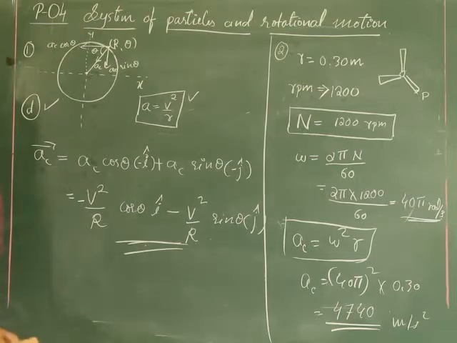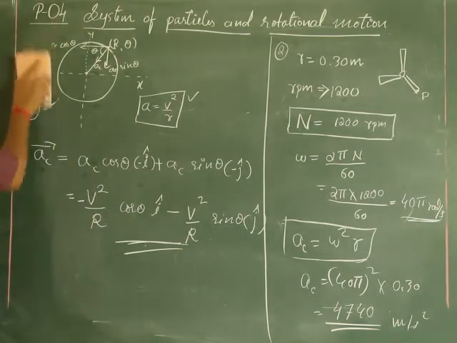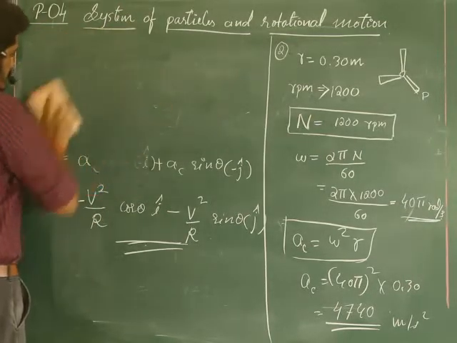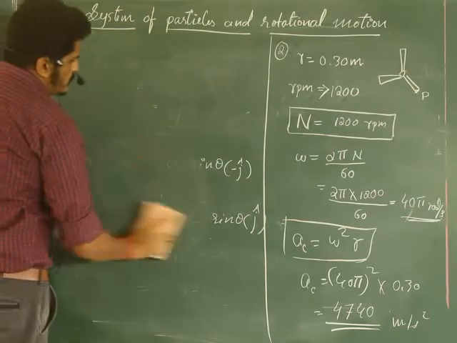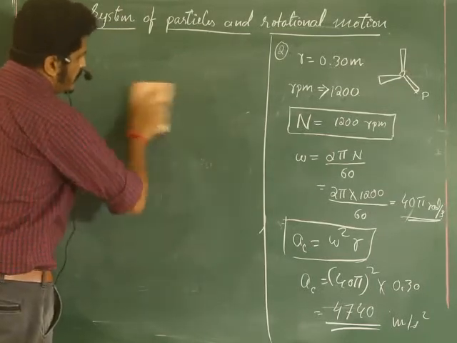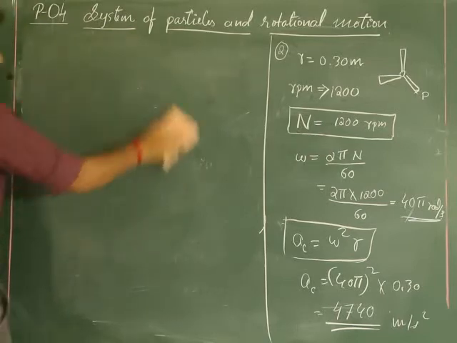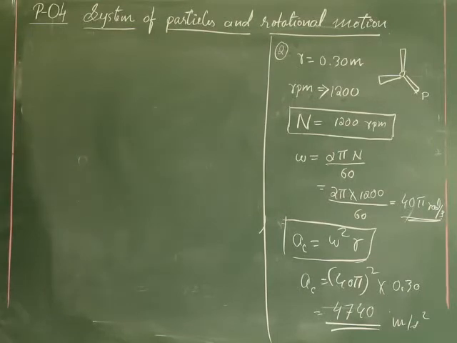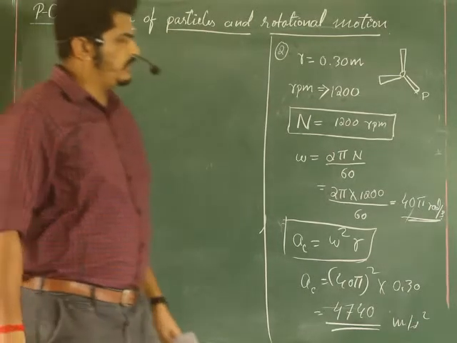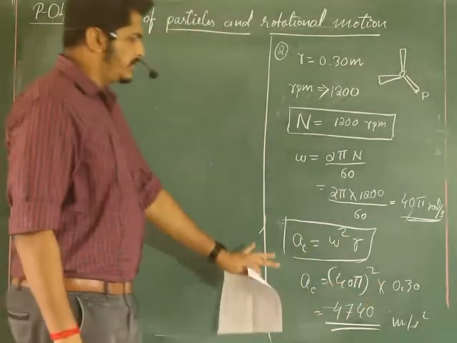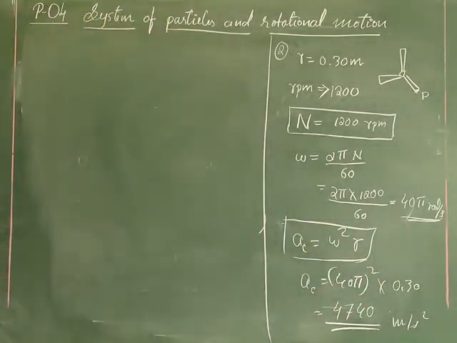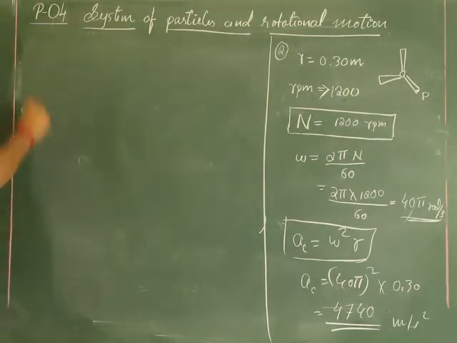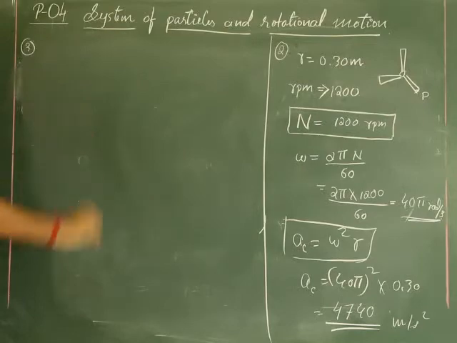It's not a difficult kind. What you are supposed to do is first write down the given data, then think about the formulas which you have studied in this topic, and just go on applying that. Look at the options which are given, okay? That will give you the hint, that means in what manner you are supposed to find the answer, whether it is a numerical value or an equation type. So here it is a numerical value, so we got the answer at the end, that is 4740. So let us go for question number 3.